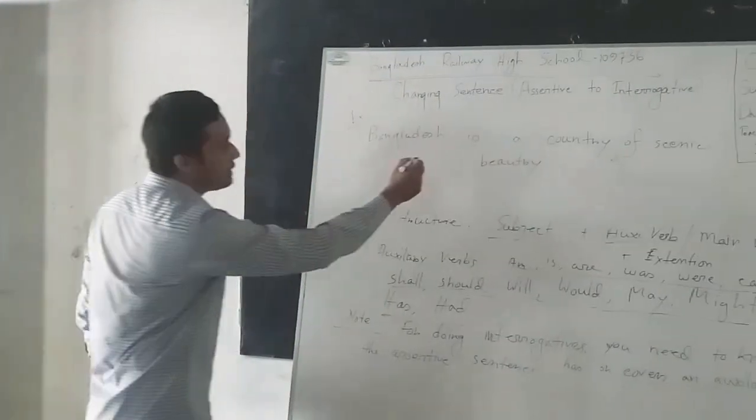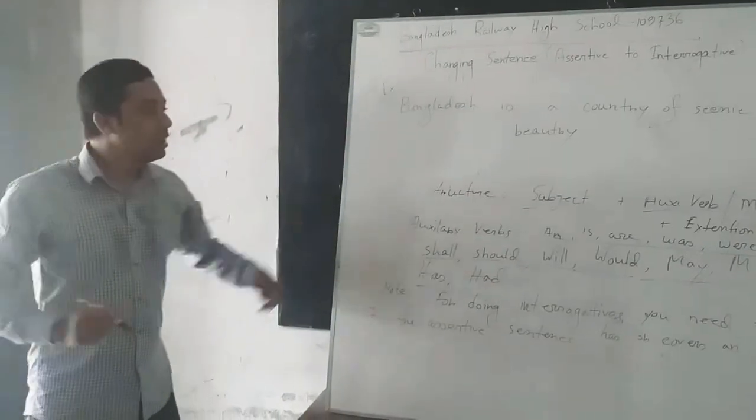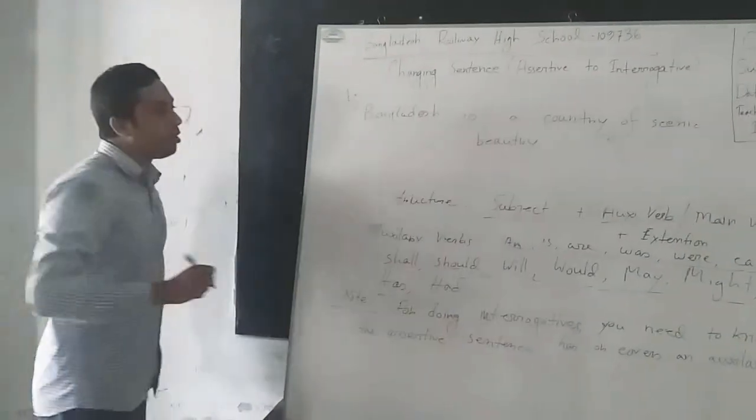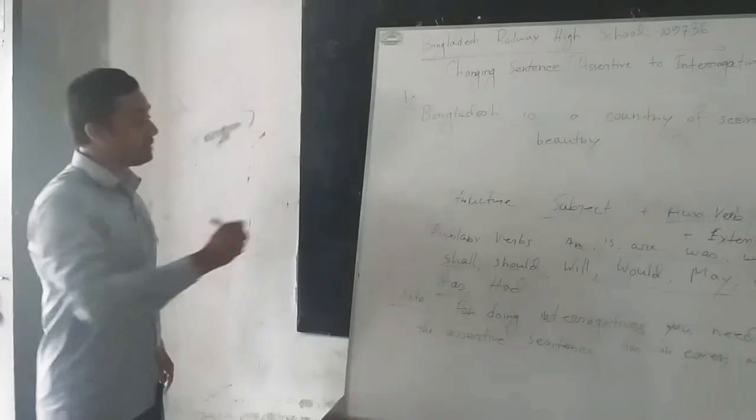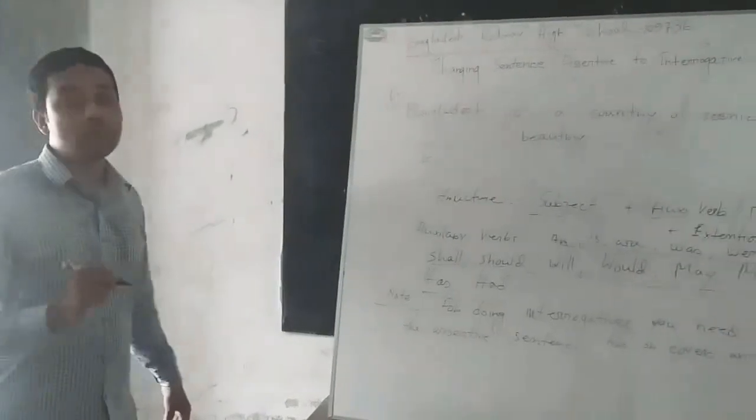Yes, you have got the auxiliary verb, be auxiliary, that is. If that is so, then place the auxiliary verb before the beginning of your sentence. Is, and for the rules of changing sentences, you need to add not with the auxiliary verb.